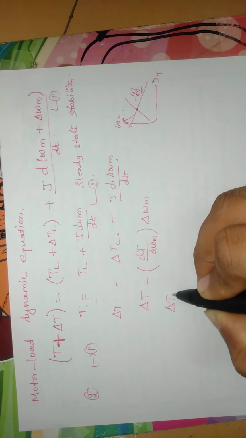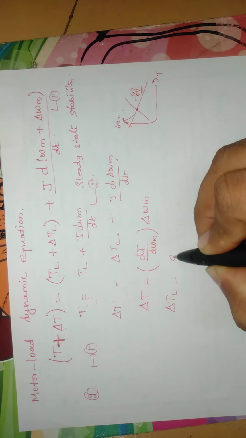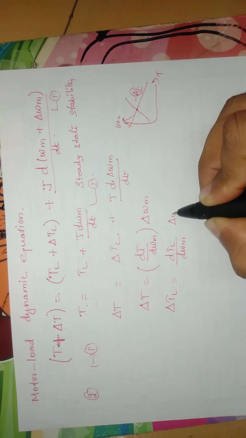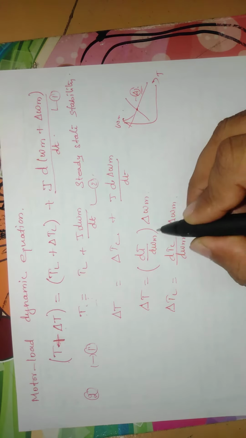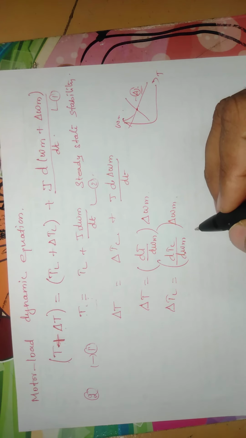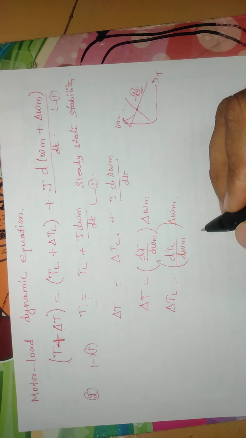Similarly for the load torque, we have dTL divided by d omega m into del omega m. These are on a straight line, where dT by d omega m and dTL by d omega m are the slopes of motor and load.